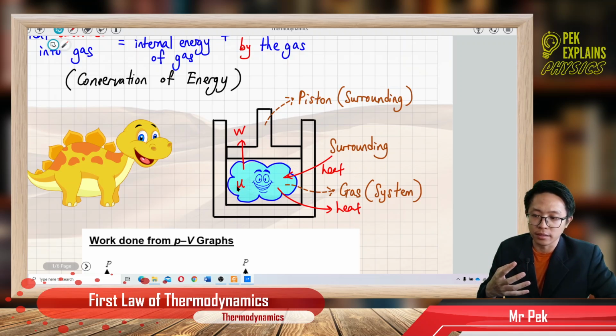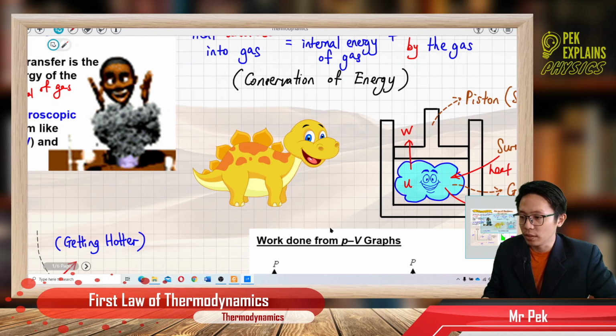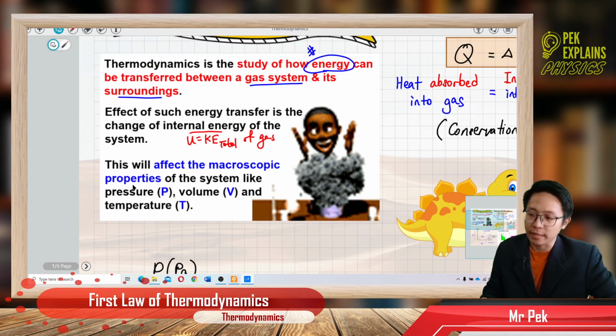So it will affect the internal energy of the gas when there is such energy transfer between the surroundings and the gas. Like this one, heat absorbed, and this one is heat loss. So heat absorbed and heat loss will affect the amount of internal energy inside the gas. Besides, this will also affect the macroscopic properties of the system like pressure, volume, and temperature.